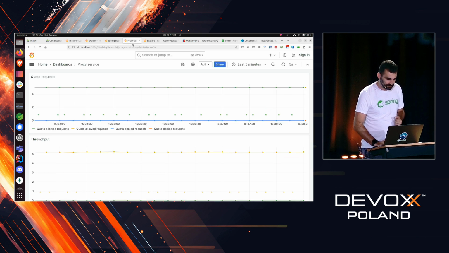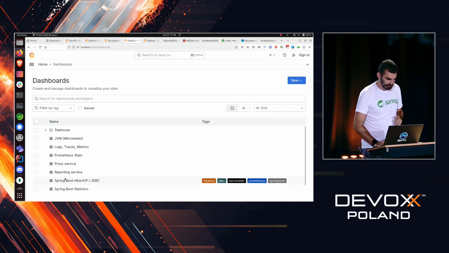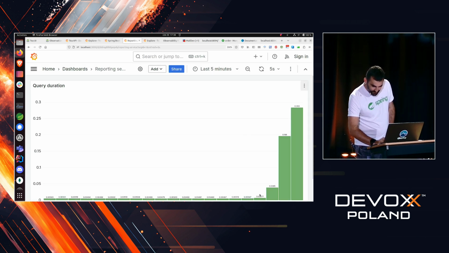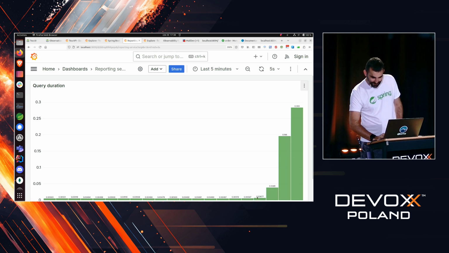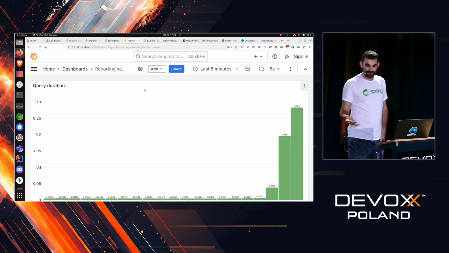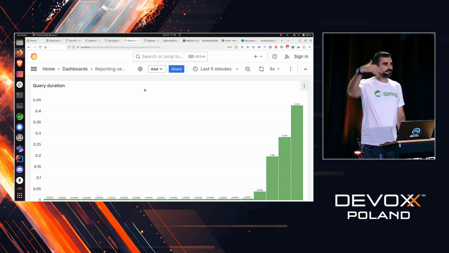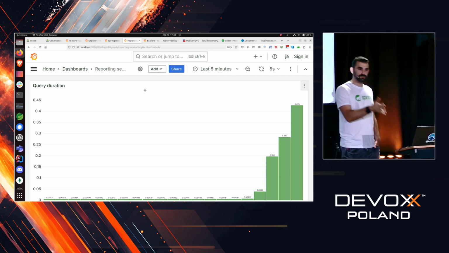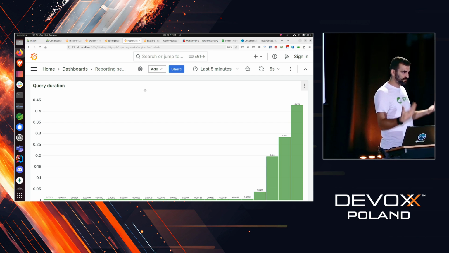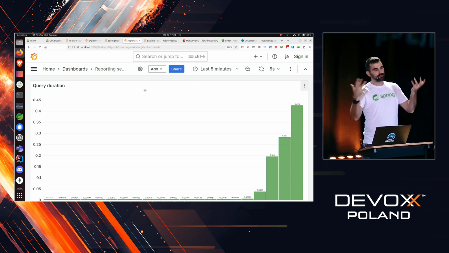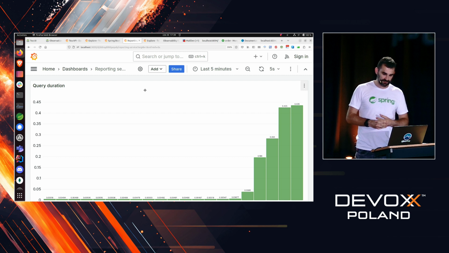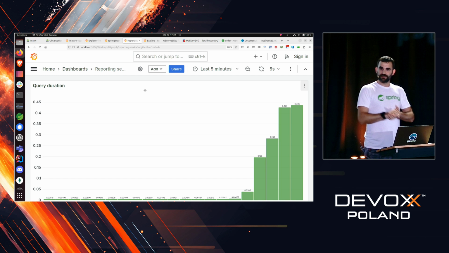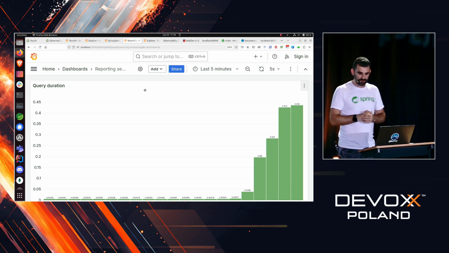So if we go to the dashboards and go to the reporting service, now we can see that we used to have really no time at all to retrieve this because we had not a lot of data. Now we have 1 million records and the query duration goes up, right? Spring Data MongoDB also uses Micrometer observation, because like I said, all the Spring-related projects are using Micrometer observation for instrumentation, so we can see these metrics and also spans in Tempo related to Mongo.